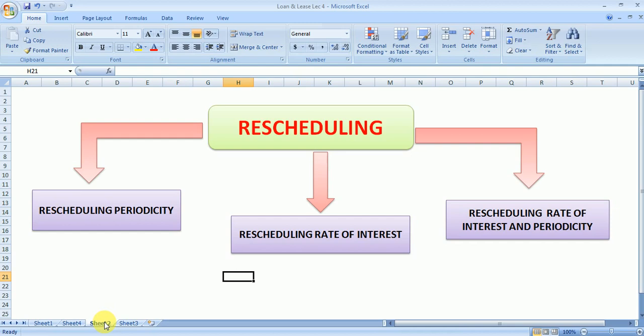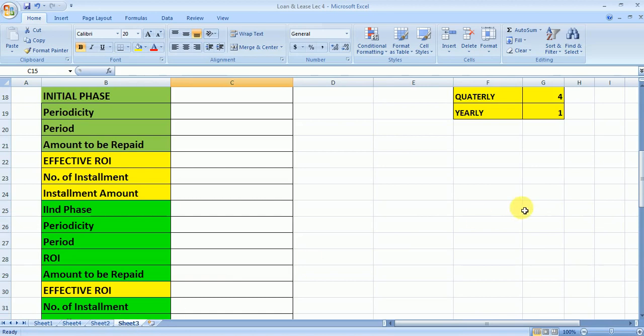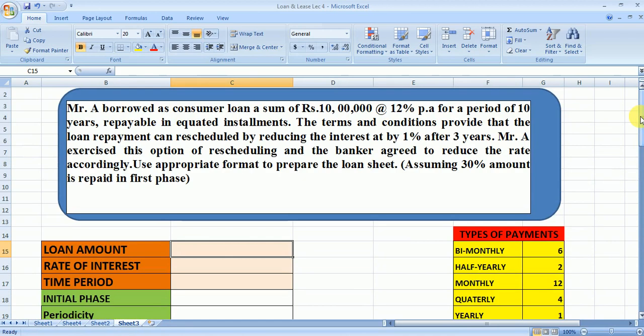So let's understand with the help of this question how the loan rescheduling can be done. Now you can see here in this question, Mr. A borrowed a loan of rupees 10 lakh at 12% per annum for a period of 10 years, repayable in equated installments, and the terms and conditions provide that the loan repayment can be rescheduled by reducing the interest by 1% after 3 years. Mr. A exercised this option of rescheduling, and the banker agreed to reduce the rate accordingly. So we have to prepare the loan sheet, assuming that 30% of the amount is repaid in the first phase.